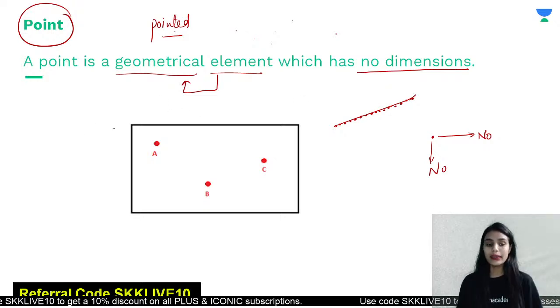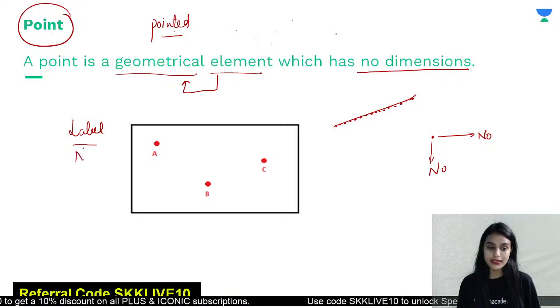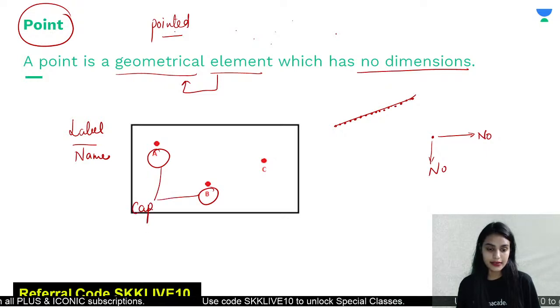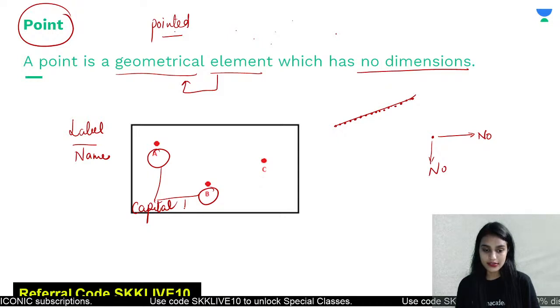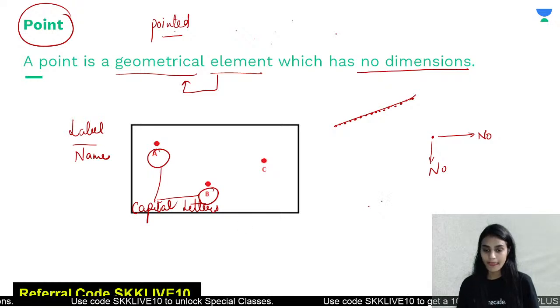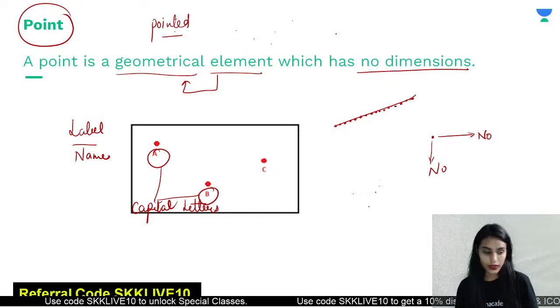Now how do we label the points? To label the points or to name the points, we always use capital letters. These are the capital letters which I have used here, A, B, and in the same way we have C. These are the capital letters which we use to name the points. For example, suppose there are 3 points.